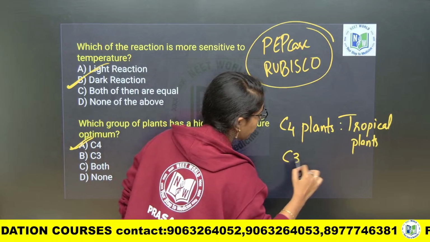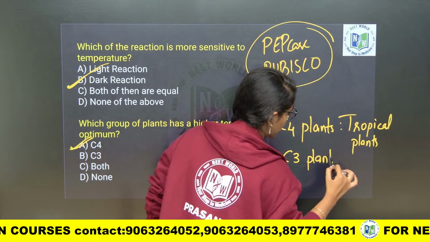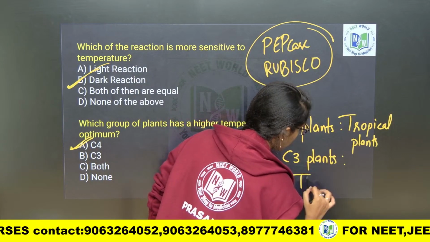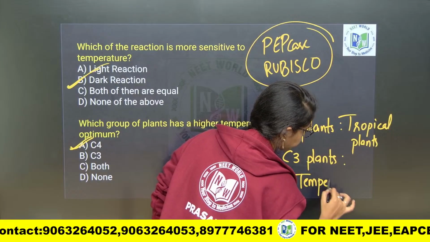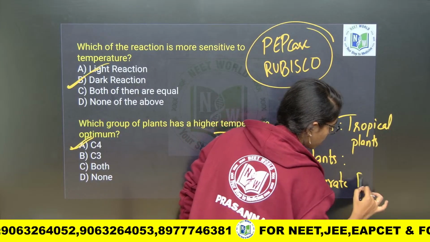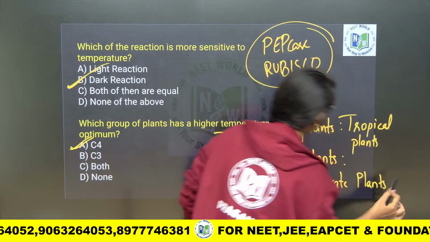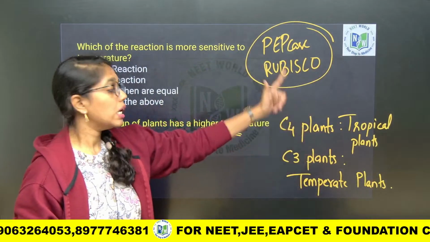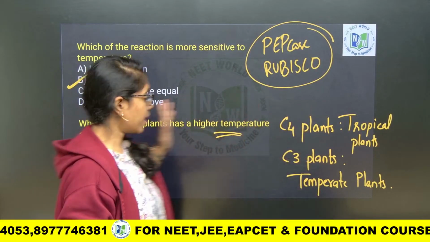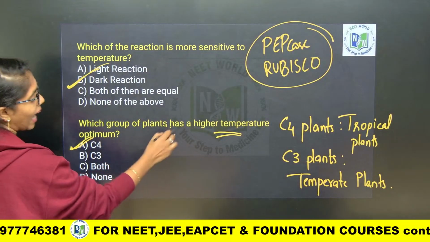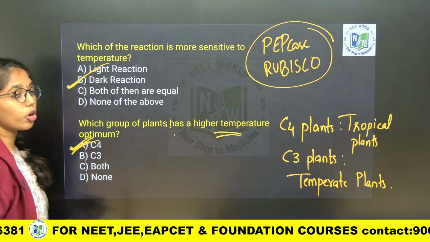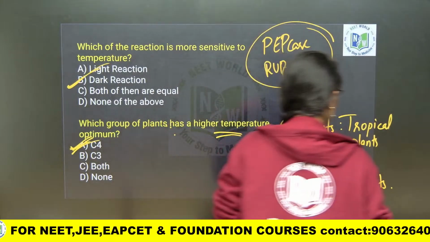Whereas C3 plants are what? Temperate plants. C4 plants are tropical plants. C3 plants will be temperate plants. So here, which will have higher temperature optimum? C4 plants will have high temperature optimum.